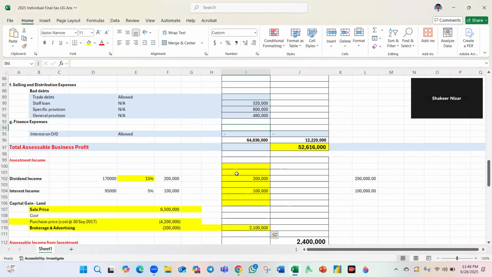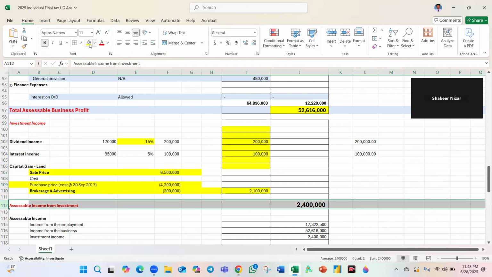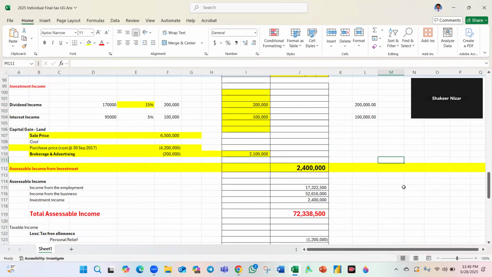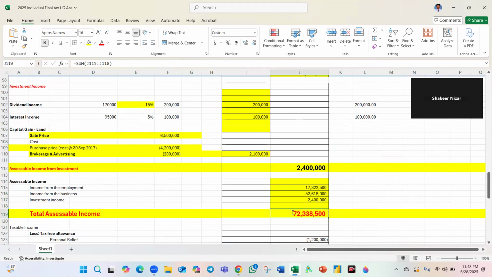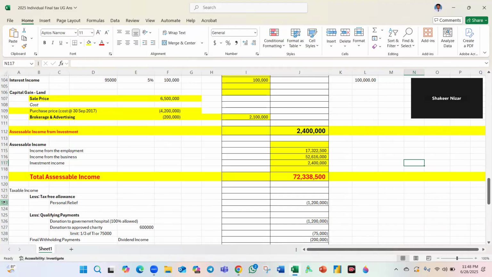And deduct the net gain, you can get 2.1 million. Therefore, assessable investment income, also dividend income, interest income, and capital gain, you can get these three: 2.4 million. Then, therefore, you can see assessable employment income, business income, and investment income. Then we got the total assessable income. Then we deduct the tax-free allowance of 1.2 million for the personal relief.